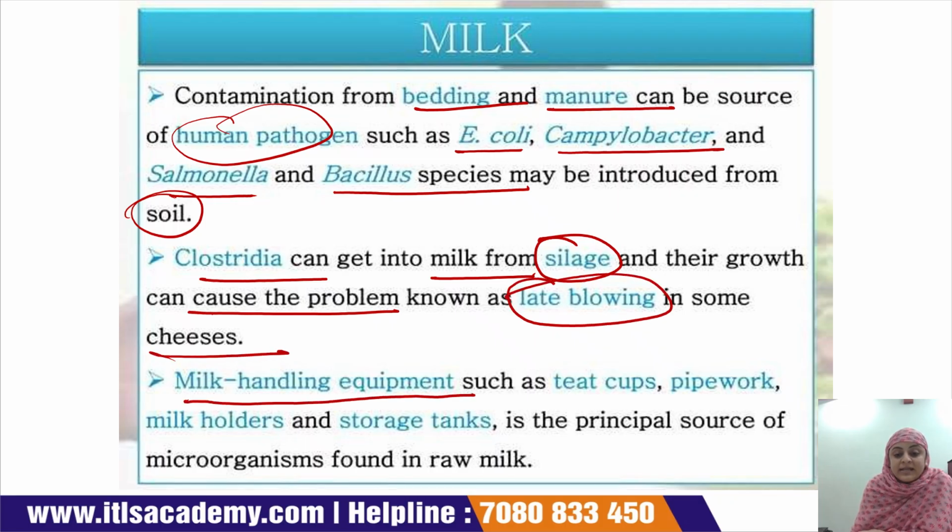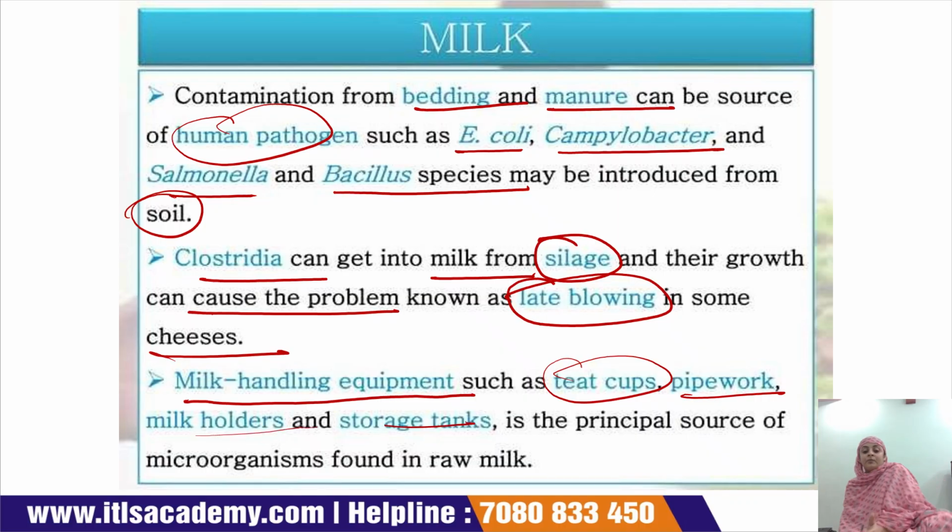Milk handling equipment like teat cups, pipework, milk holders and storage tanks are also a principal source of growth of microorganisms. That's why we have to sterilize the milk equipment also. Suppose that the milking is done in proper hygienic conditions, but the equipment in which we do our milking is not hygienic. So the equipment, that is teat cups, pipework, milk holder and storage tank, matter.